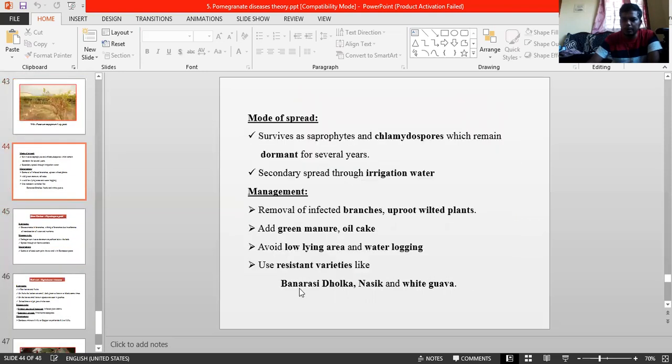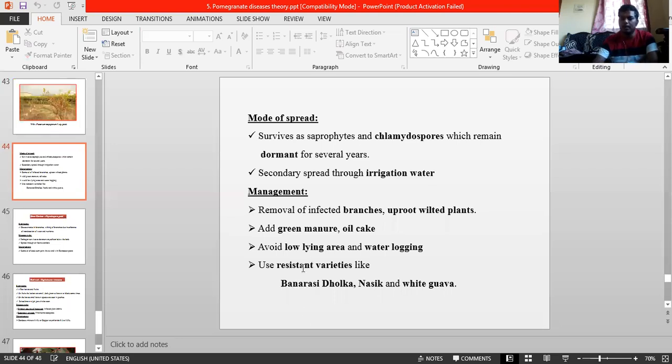Okay, wait, it is moving. And next, mode of spread of the pathogen. The pathogen survives as a saprophyte and as chlamydospores, which remain dormant for several years, not only in guava, in any crop, chlamydospores can survive for several years. Secondary spread is through irrigation water, root to root contact, and agricultural implements. Those are the common things.